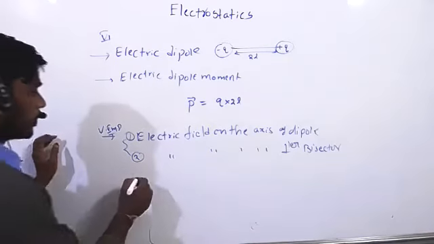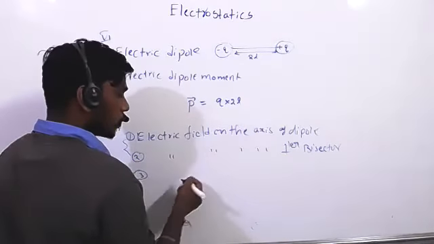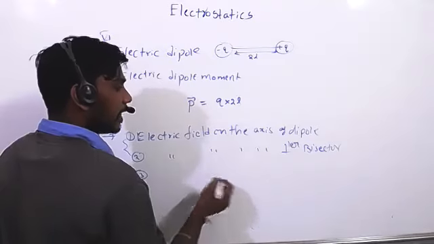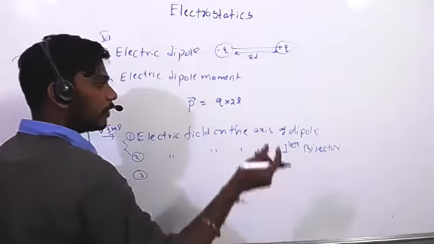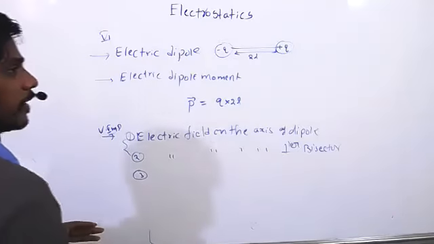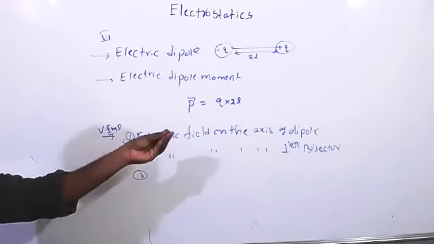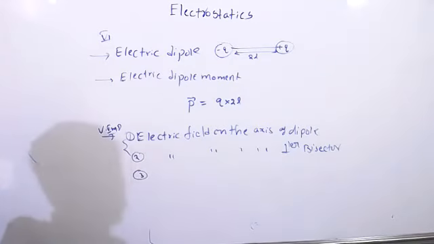For CBSE purpose, remember either these two, or one more also you should remember: the electric field at any point on the dipole. You just have to remember the formula. That is very easy. Based on the electric field on the axis and the electric field on the bisector, we will add that too. That's all. See once, that is very, very easy.